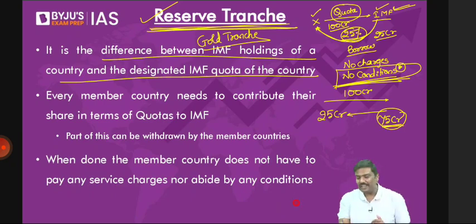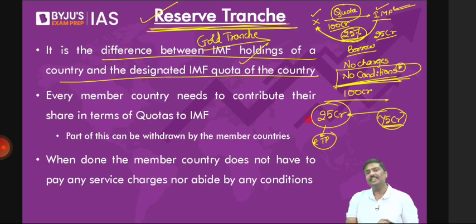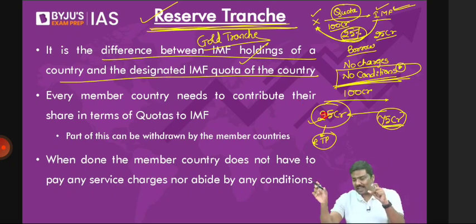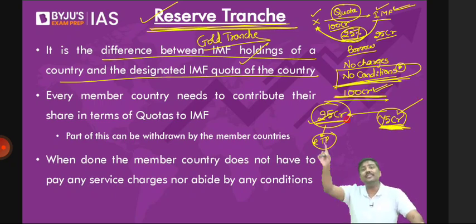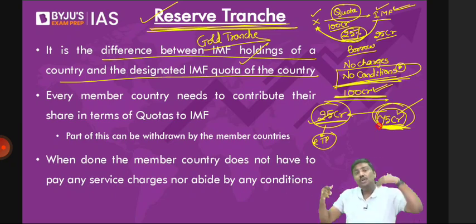Have a look at this. Many of you get confused with the definition. 25 crore is your reserve tranche position. Can I arrive at that 25 crore by saying that it's the difference between the quota and the holding at IMF? Is the logic okay? It's the difference between the quota and your holdings at IMF. If you take 25 crore, how much of your money is there with IMF now? 75. So holding is 75, quota is 100. The difference between that is RTP, the reserve tranche position.